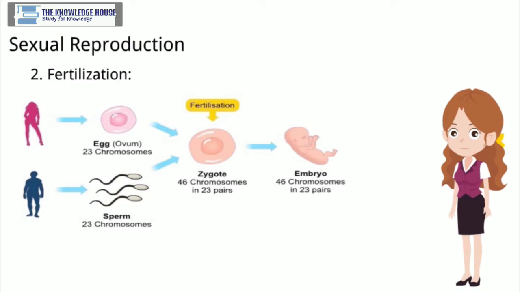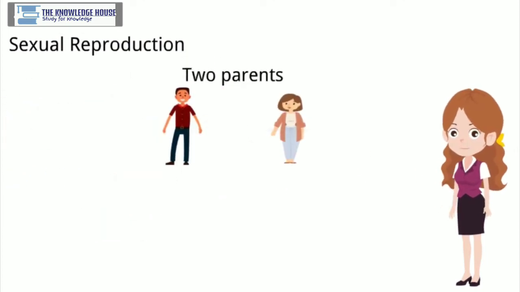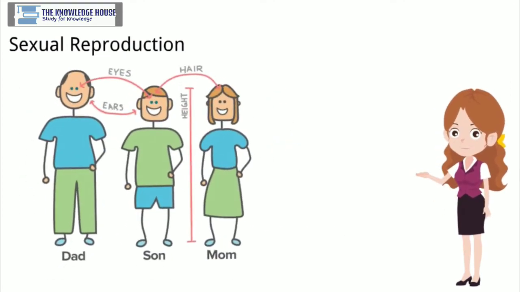The zygote divides by mitosis and an embryo is formed. The embryo develops to form a new individual. Two parents, that is male parent and female parent, are involved in this type of reproduction. Fusion of the male gamete of the male parent and the female gamete of the female parent occurs. Due to this, the new individual always has the recombined genes of both parents. Hence, the new individual shows similarities with the parents for some characters and has some characters different from both parents.